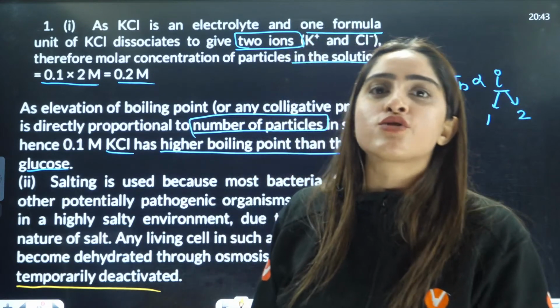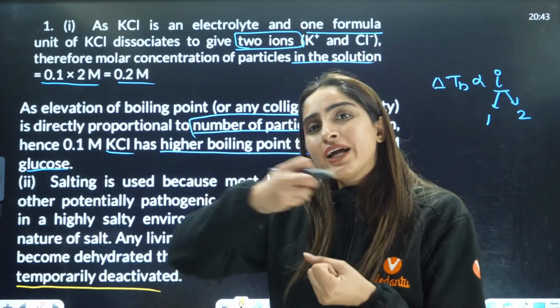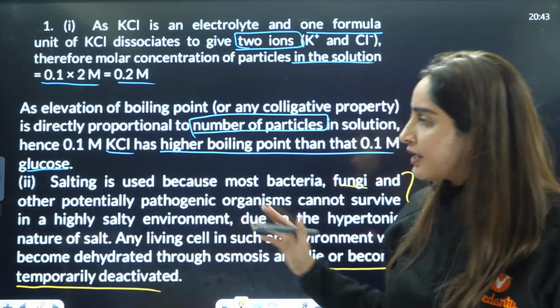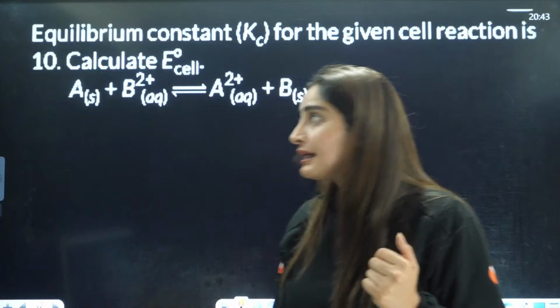Those almonds or raisins will swell up. But when we are dehydrating it, we are shrinking it, right? So basically here shrinking will happen, right?